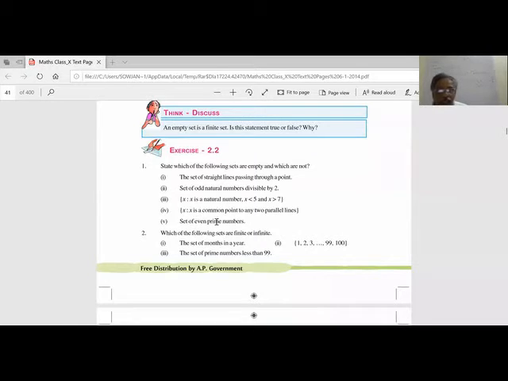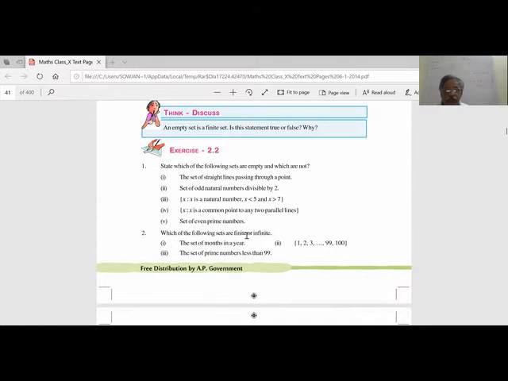Next, the set of even prime numbers. How many even prime numbers are there? Only 2. 2 is an even prime number. 4, 6 and the others are not prime numbers. So this has only one element, that is 2.